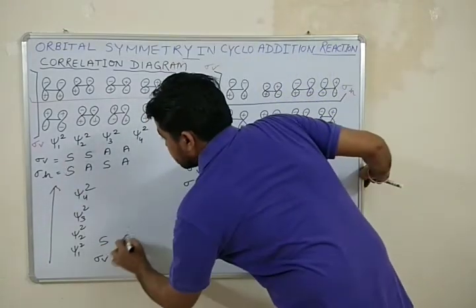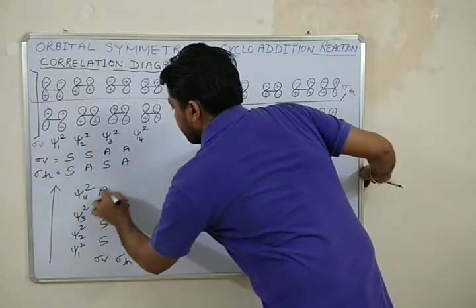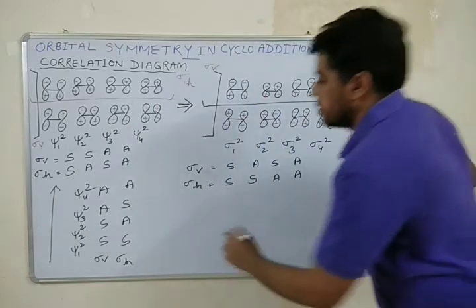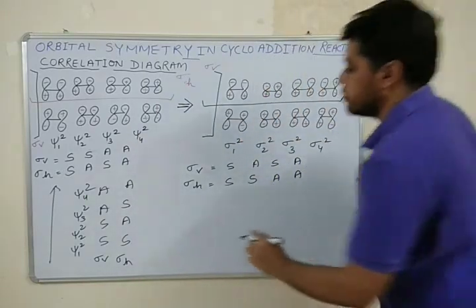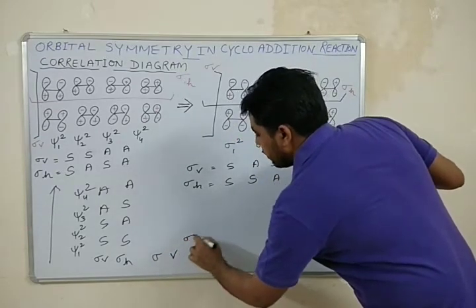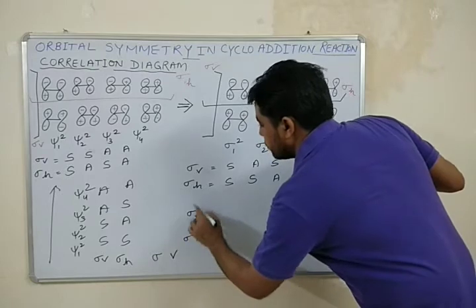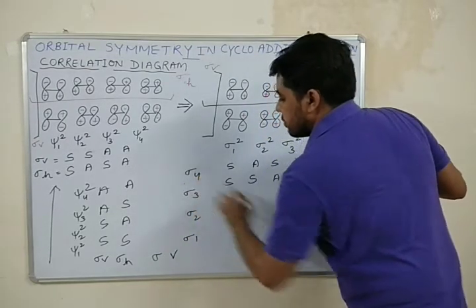So it is SS, SA, AS and AA. Here on right hand side I will write the symmetry properties of the product, or sigma 1, sigma 2, sigma 3 and sigma 4.